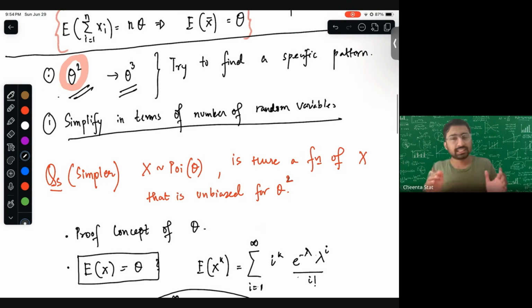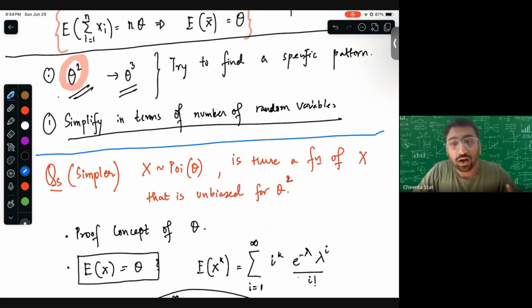So let's write with clarity what is the simple problem we need to solve. The simplest problem that I think we can solve is this: if X is Poisson theta, is there any function of X that is unbiased for theta squared? That's a simple way to write it, a simple problem we can solve.